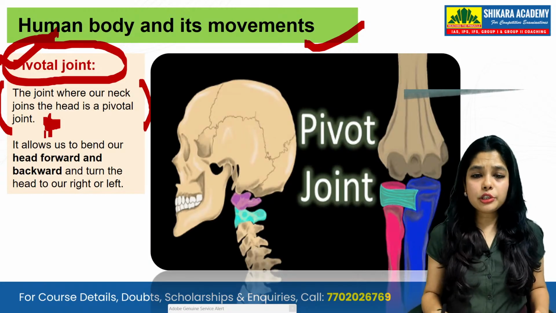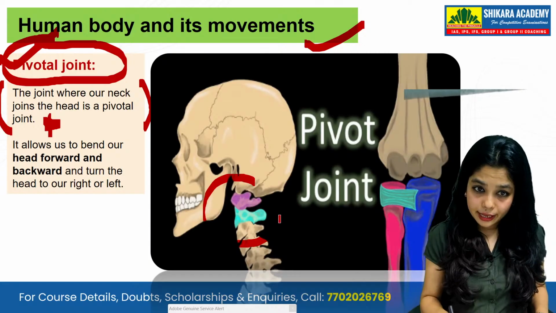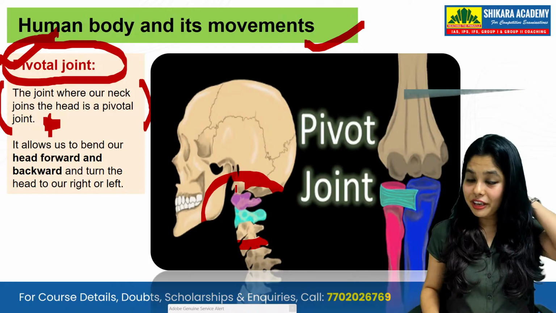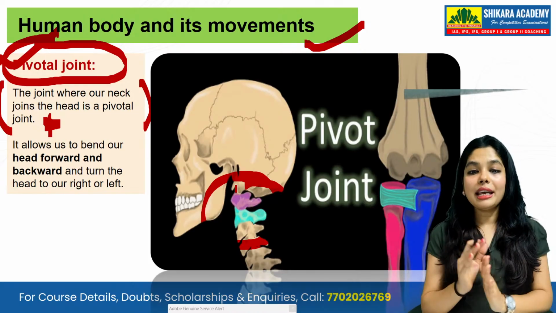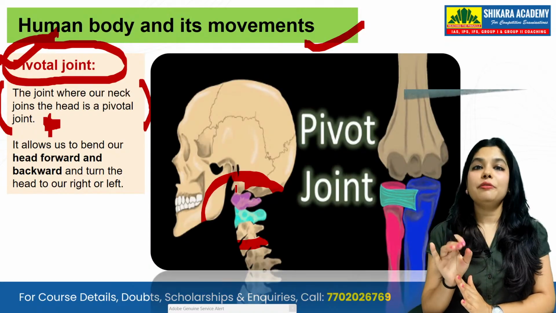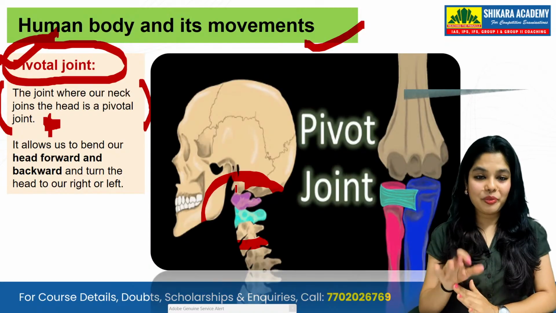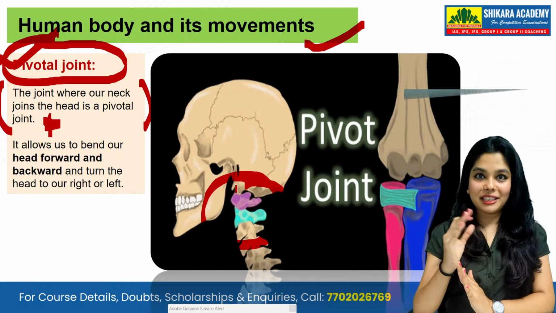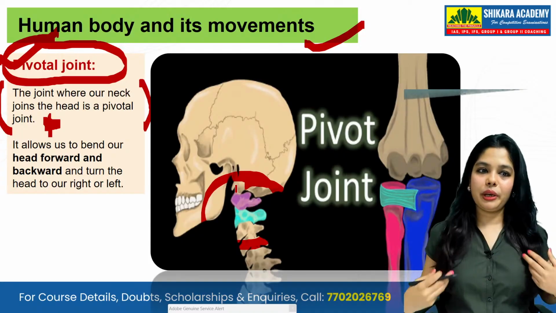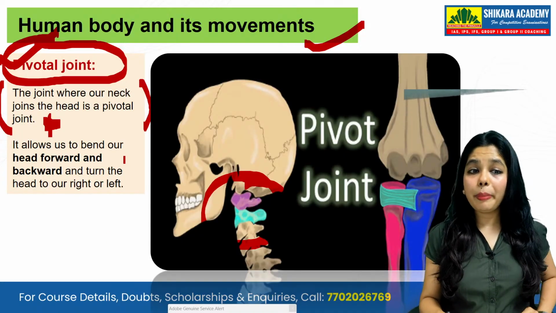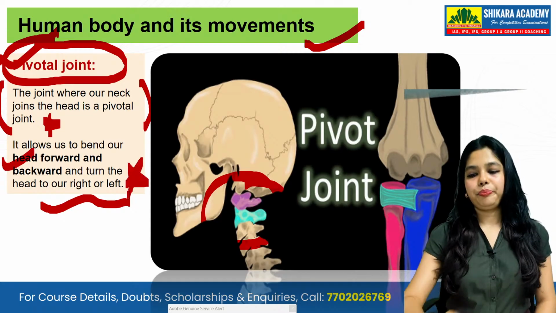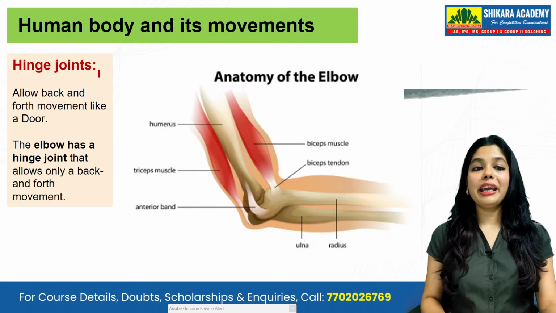So the pivotal joint in our neck is there, where you can see it here. You can see it in the image. It is there somewhere here. And it helps you to pivot forward and backward. Forward and backward is the movement of these pivotal joints. Correct? And it allows you to bend forward and backward. This is again needed.